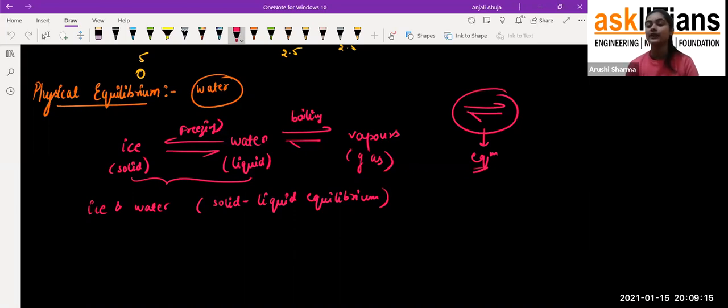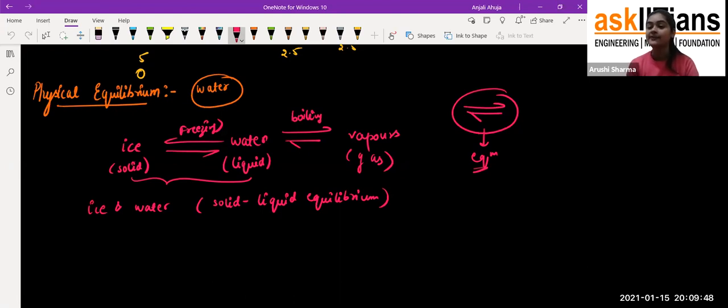And there are different types, like solid liquid equilibrium and liquid gas equilibrium. There would be solid gas equilibrium also, for example, a sublimation process. I hope you all know what the sublimation process is. In the sublimation process, solid directly converts into gas, and gas directly converts into solid. So that's how, student, you can see that the physical equilibrium will be there between the solid and gas.